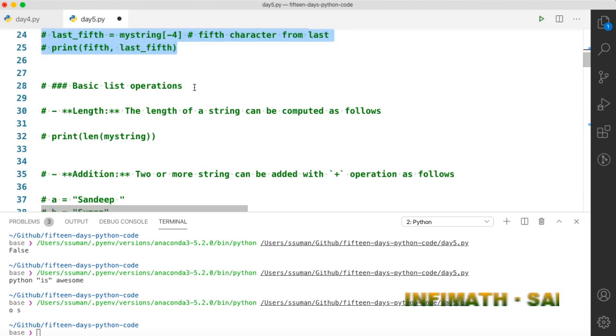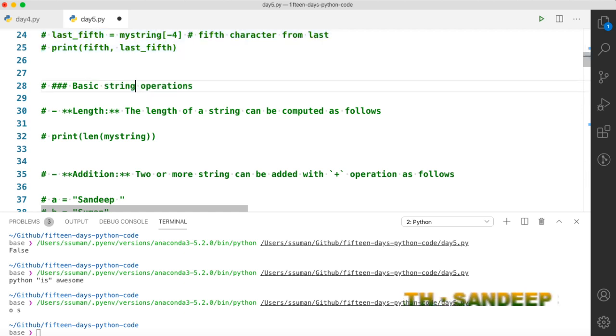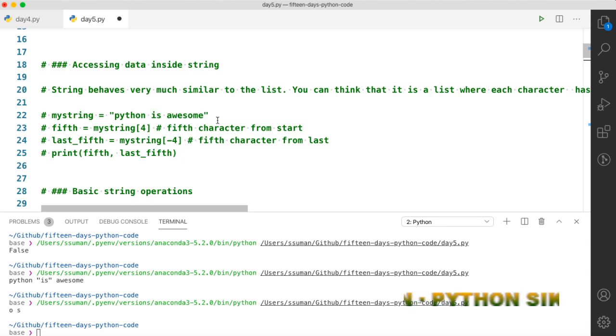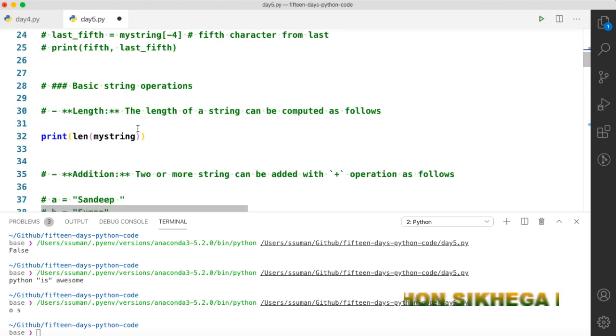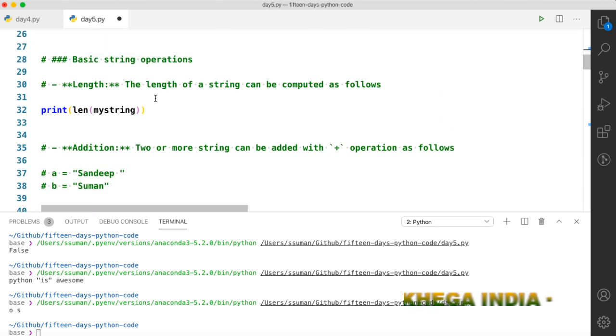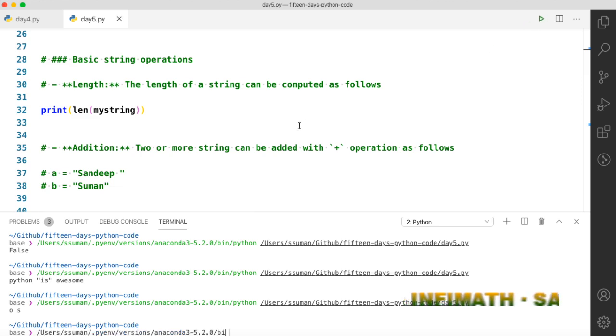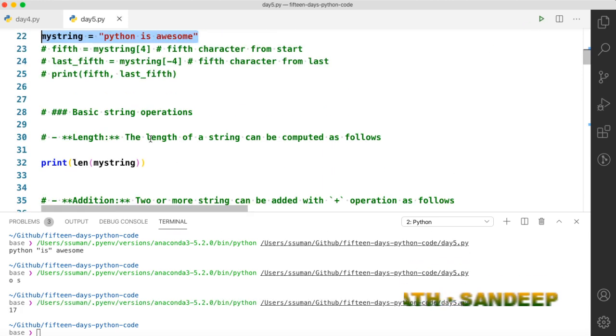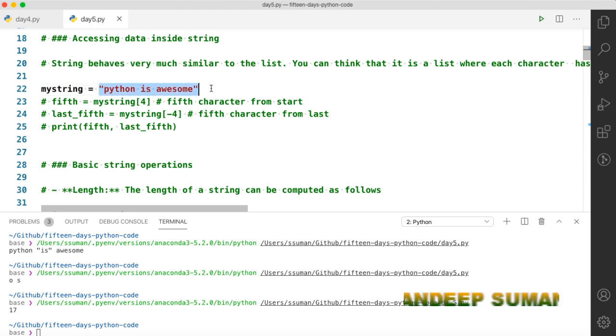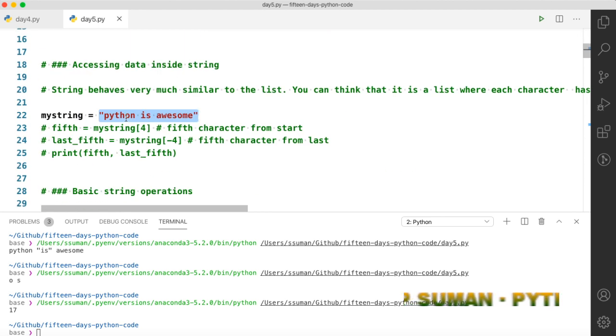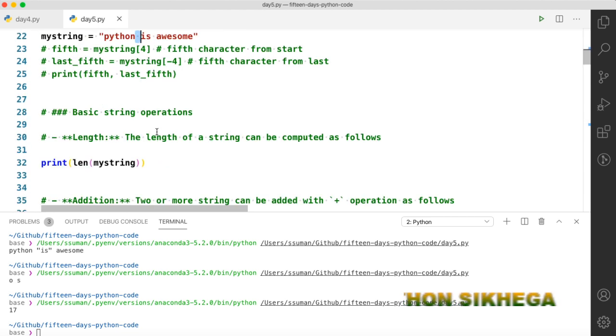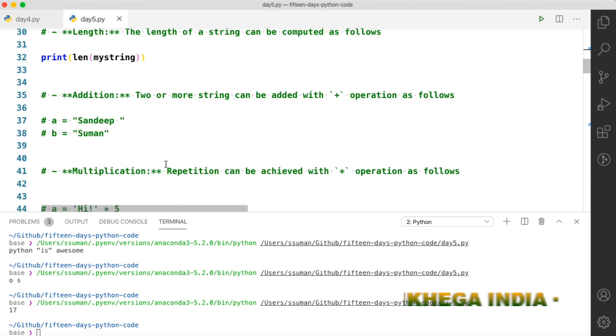Again some basic operations on string, and they are very similar to list again. So in order to find the length of a string, suppose we have our string Python is awesome and you want to find its length, then simply use the function len. If you use the function len, then you will get the length, and there are a total of 17 characters inside this, including these white spaces. White space is also considered as a character in Python, and in other programming languages as well.